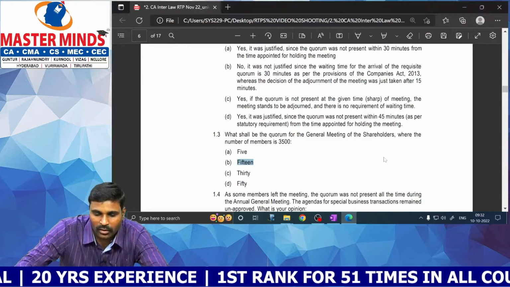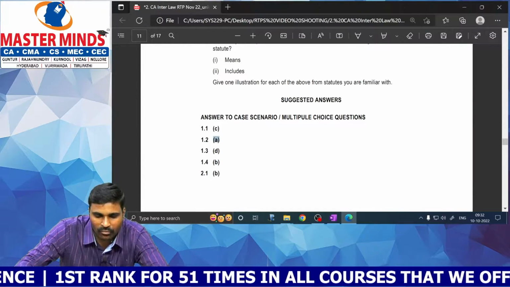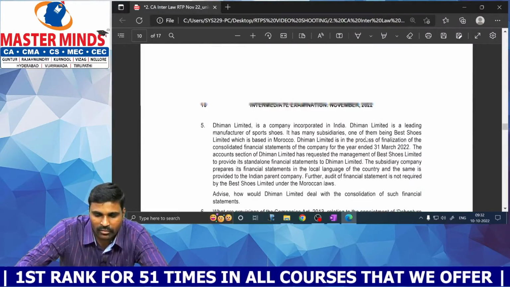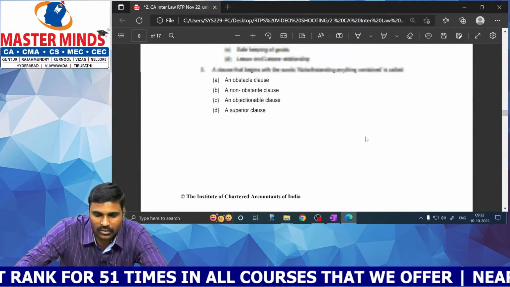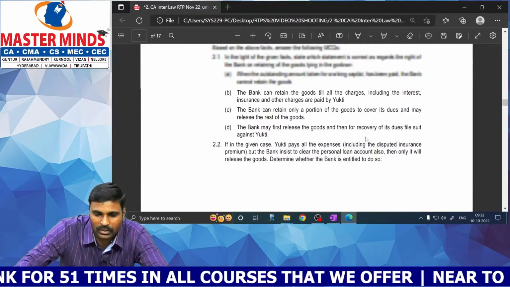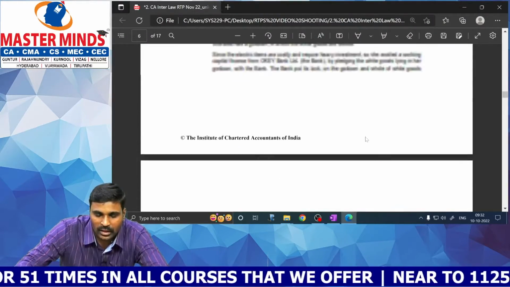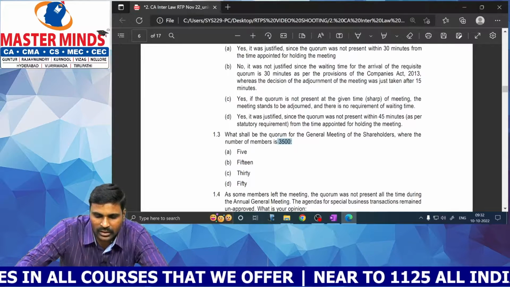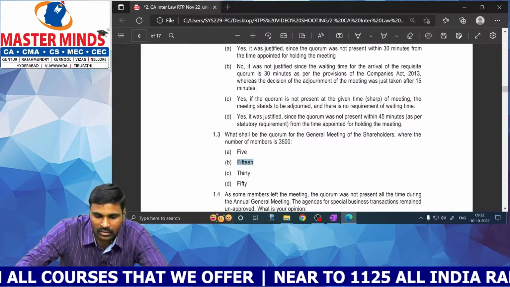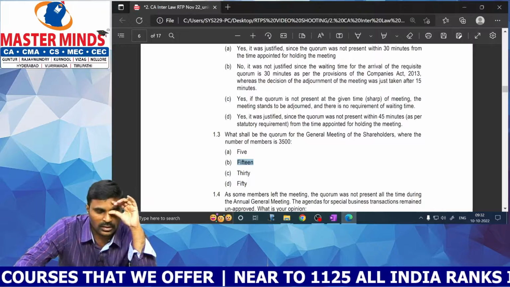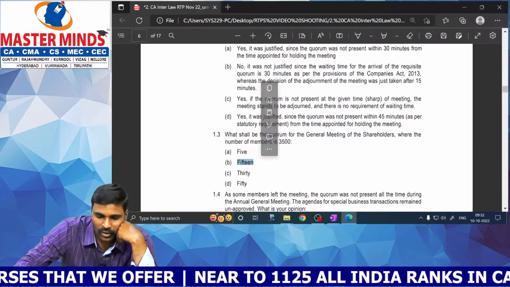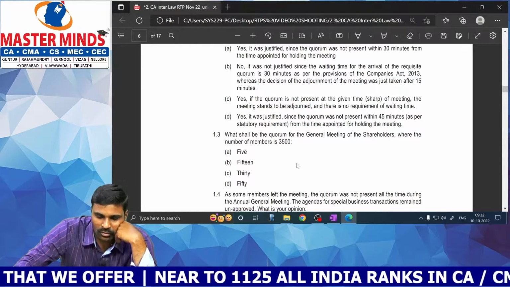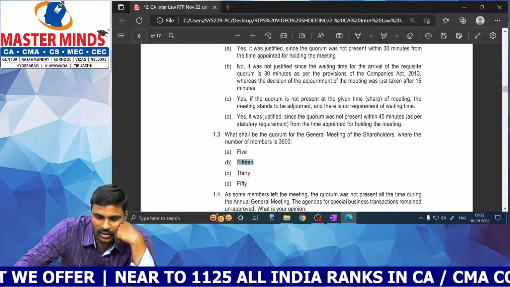This is the point. Okay. Yes, required quorum will be A, because if the number of members is between 1000 and 5000, it will be 15. I don't know why they have given 5 as the answer. 7 to 1000, 5, and 1001 to 5000 it will be 15, right?